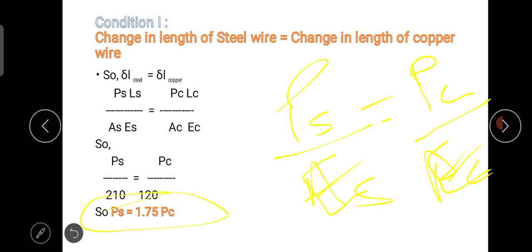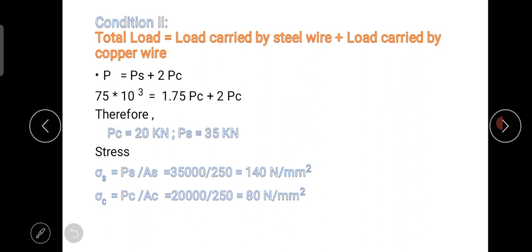So by using this relation we can find the load. Now there is a second condition. The second condition is that the addition of the loads on the steel wire and the copper wires equals the total load applied on the three wires.